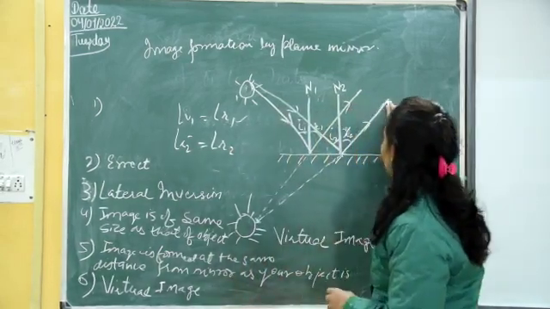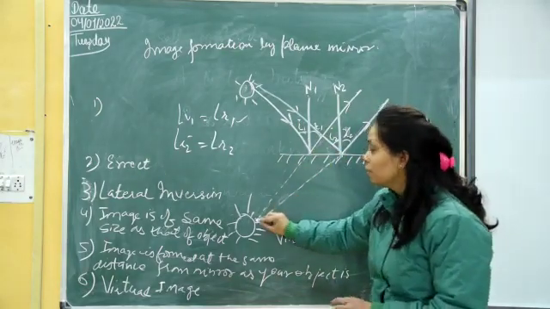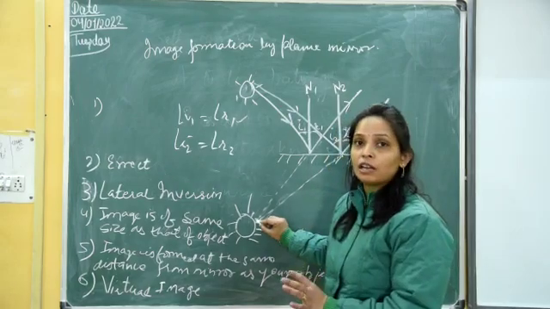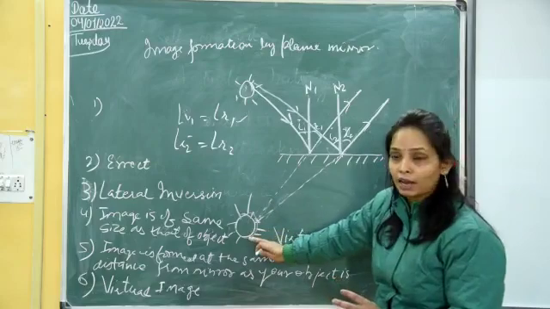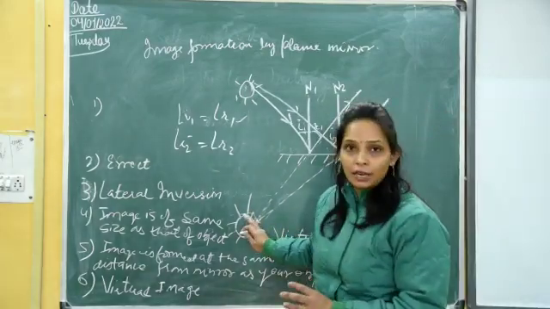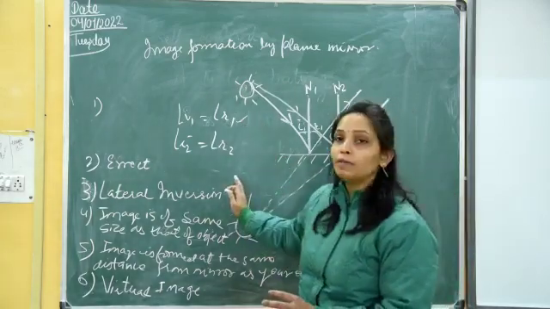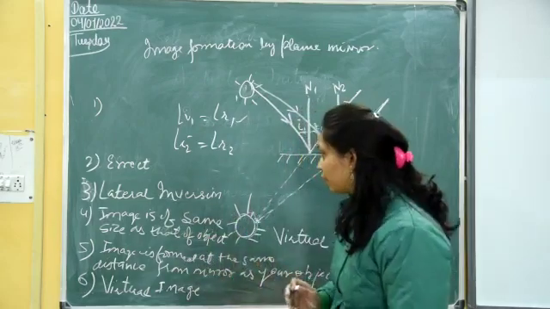If you extend these reflected rays in the backward direction, we will see that they meet at a point, and the point where your rays meet is where your image is formed. As this image is formed behind the mirror, it is a virtual image, and the image is erect. As your object is, your image will be erect. It will be laterally inverted. Your left becomes your right and your right becomes your left.